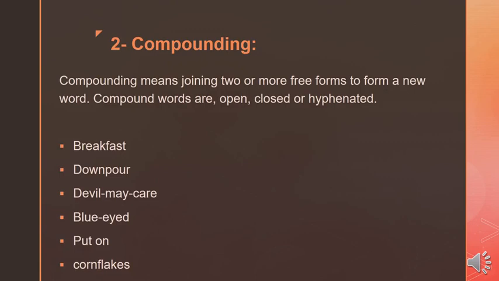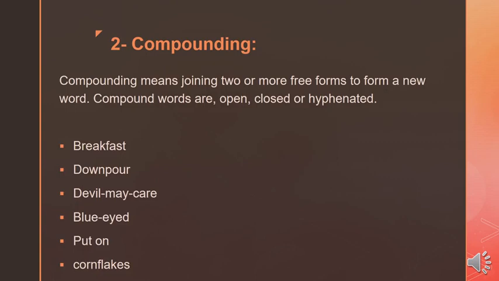Closed compounds in which there is no space between the parts of a compound word, and hyphenated compounds. There is a hyphen between the parts of a compound word. So the process is called compounding, and the result of this process are words which are called compound words.